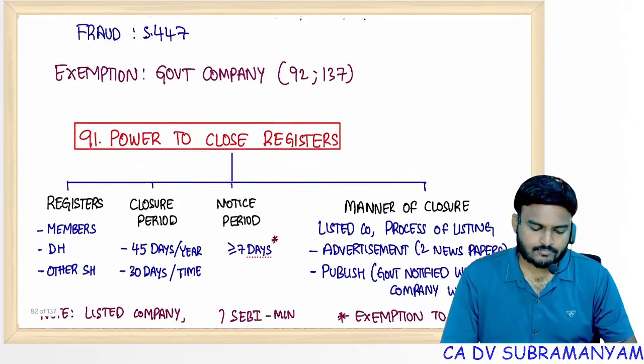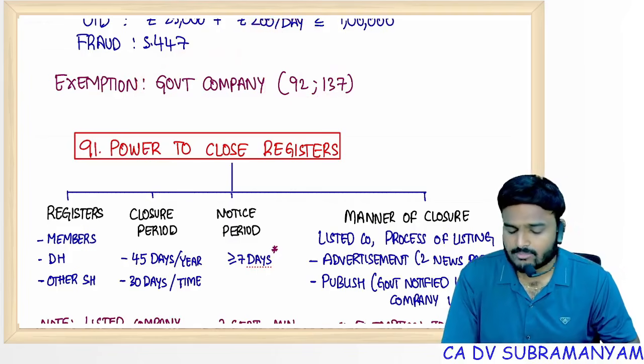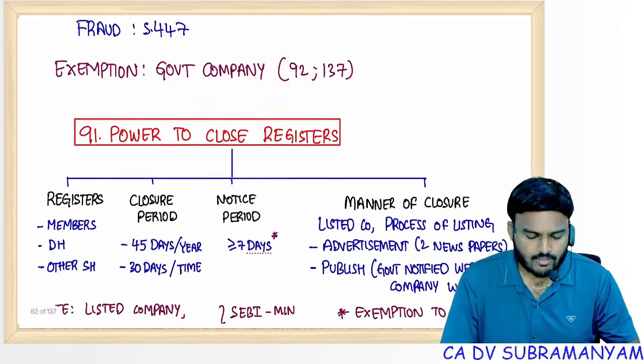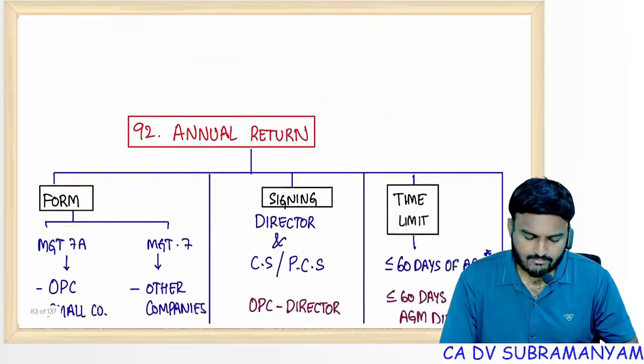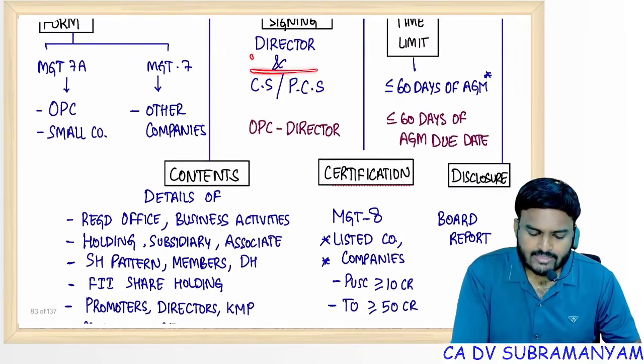Next, total section, government company is exempted, but that government company should be regular in section 92 and section 137. That means filing of annual returns, filing of financial statements. This I covered. Annual returns, signing by the director. In case company is having CS, director and CS.